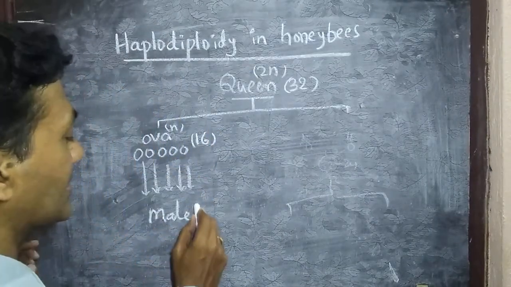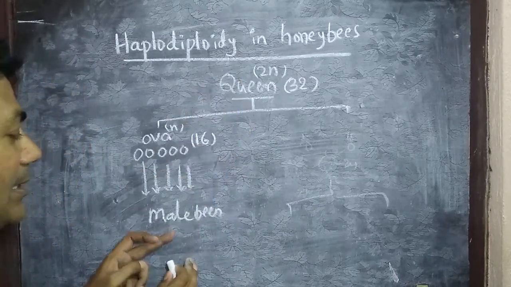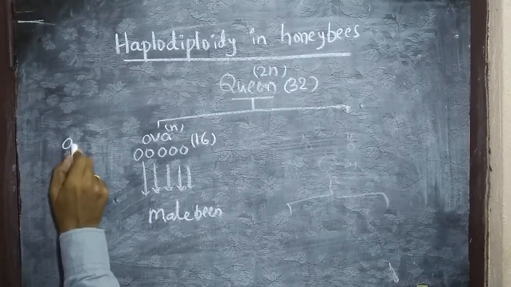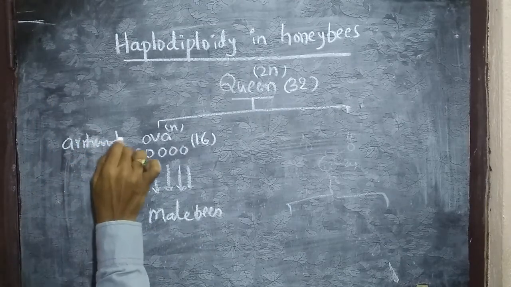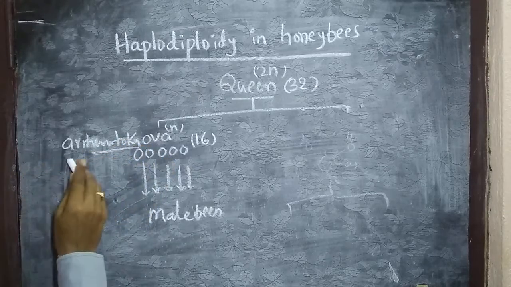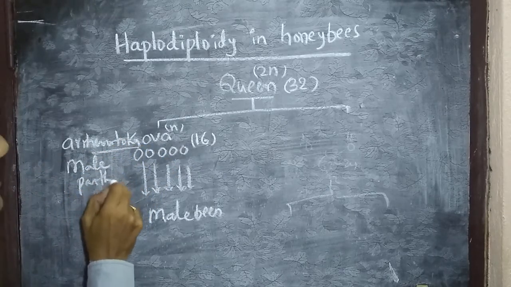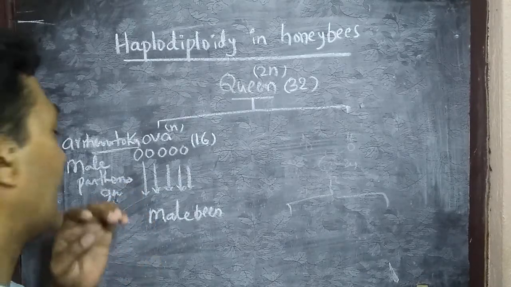So, male bees are produced in the honeybee family by parthenogenesis. This is scientifically called arrhenotoky. Arrhenotoky is otherwise called male parthenogenesis. Right, this is regarding male bees.